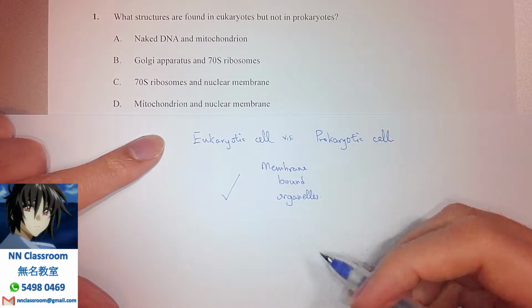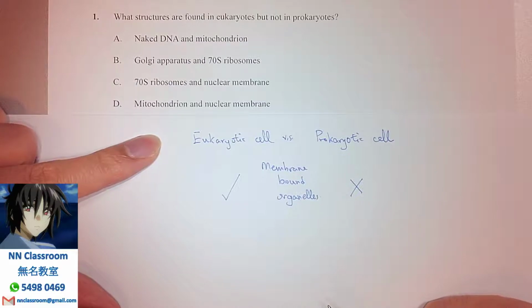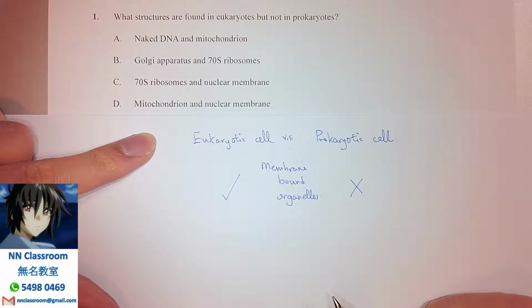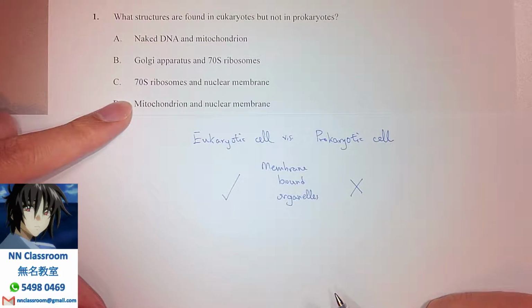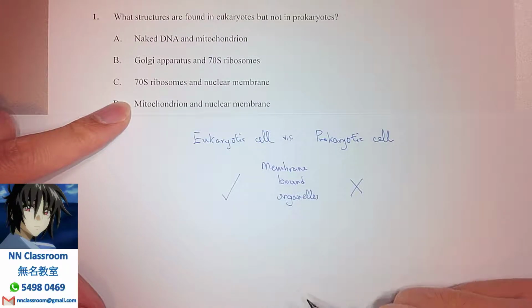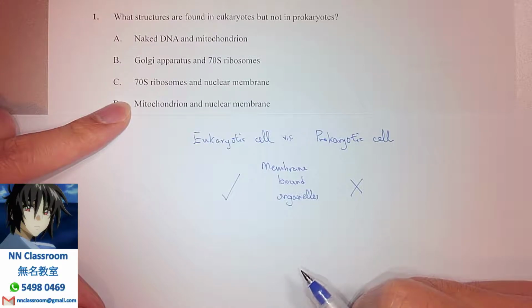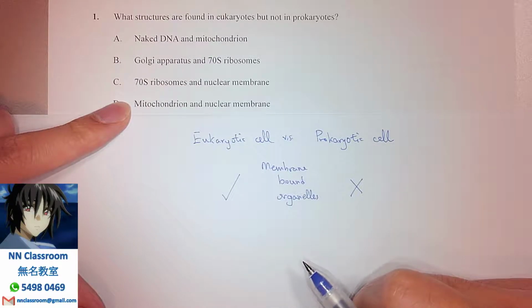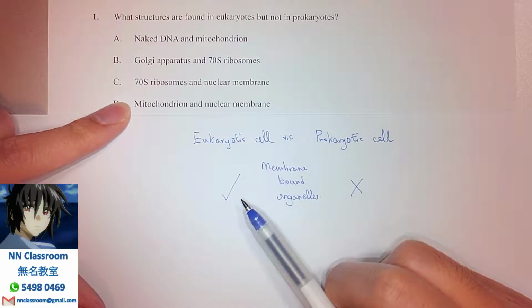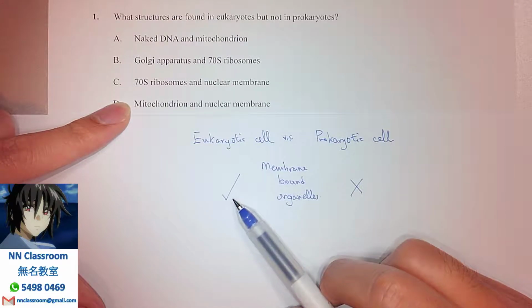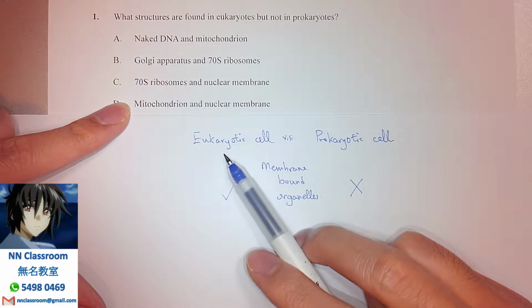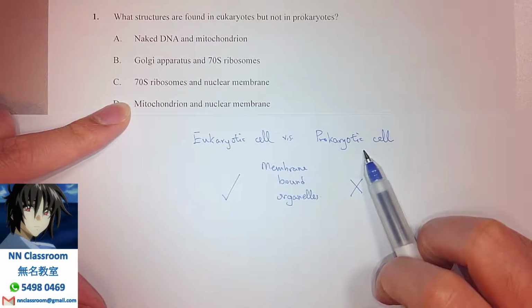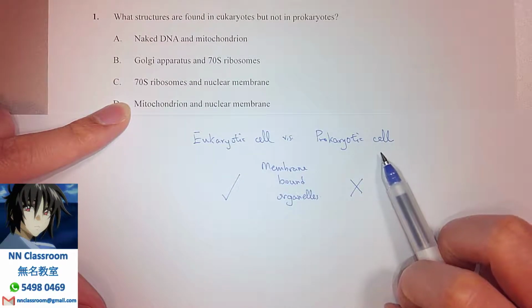But if not, that is going to be a prokaryotic cell. A prokaryotic cell has all the facilities just integrated within the cell membrane, but they are not well organized into individual components or departments that serve specific jobs, right? So if you see a membrane-bound organelle, it only exists in eukaryotic cells, which are a more complicated cell type, just like our cells, human cells. Those bacterial cells are typically prokaryotic cells, right?